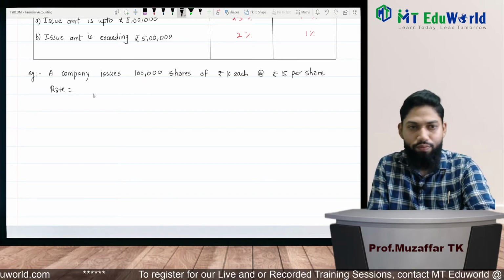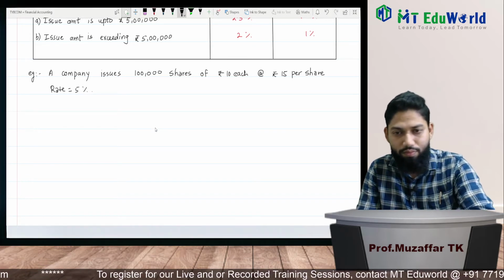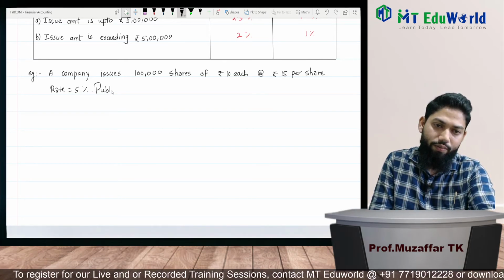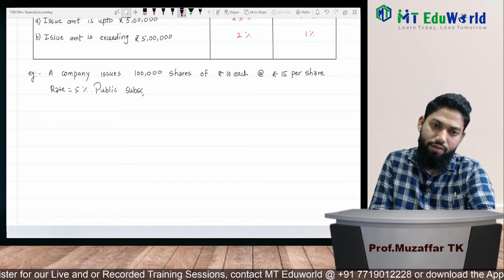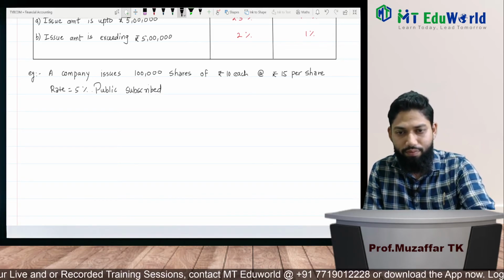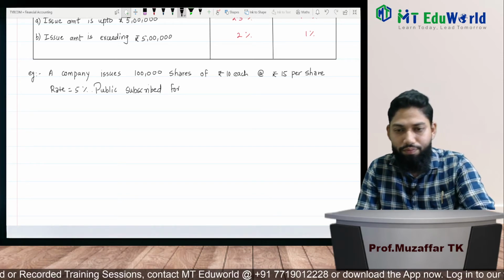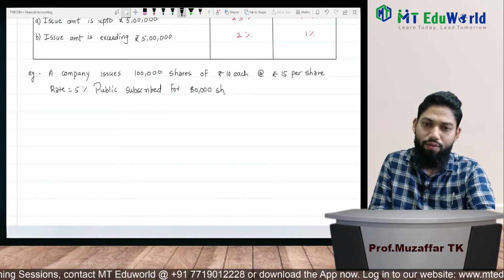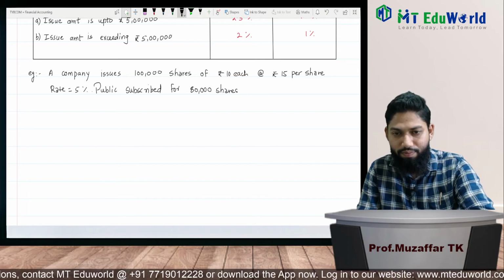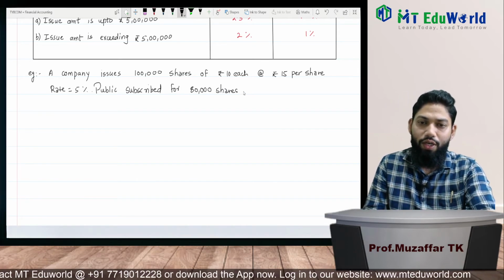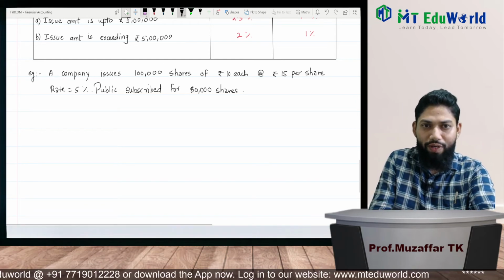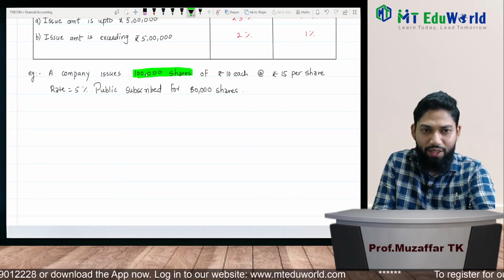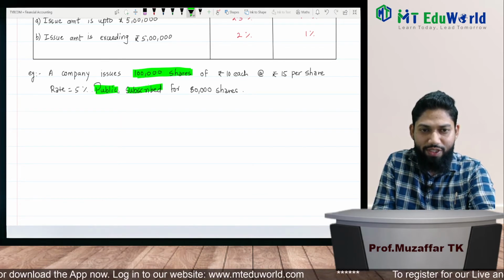The rate is 5%, and public subscribed for, say, 80,000 shares. So the public subscribes for 80,000 shares out of 1 lakh. Understand this. A company issues 1 lakh shares. Out of this 1 lakh shares, public have subscribed for 80,000.